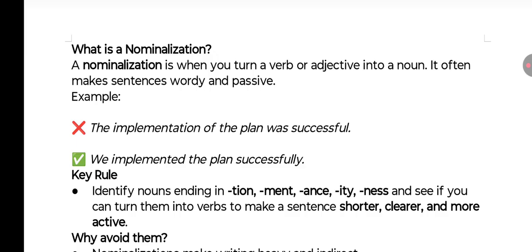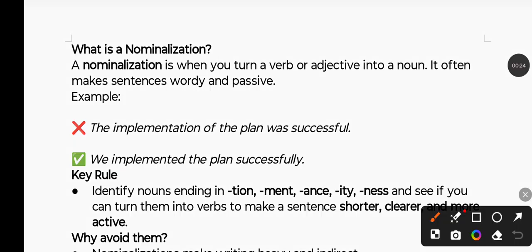It makes the sentence wordy. So how do we change a verb or adjective into a noun? The key rule is, how would you identify it? You will add suffixes like tion, ment, ance, ity, ness. These kinds of suffixes are added to turn a verb or adjective into a noun.